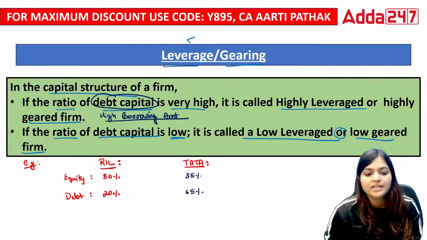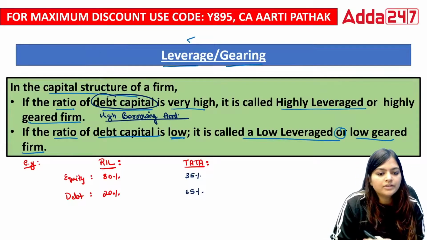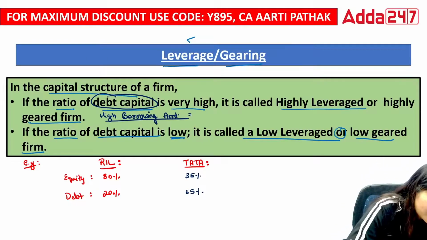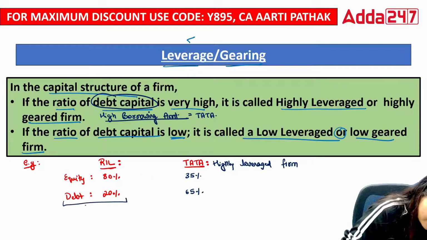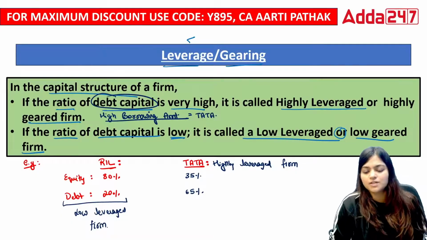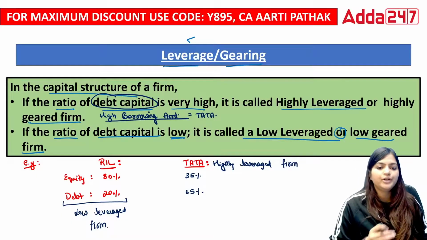So which company has the high borrowing amount? Reliance or Tata? The correct answer is Tata. So Tata is known as a highly leveraged firm, whereas Reliance is known as a low leveraged firm. Correct? So this is one small topic on leverage and gearing.